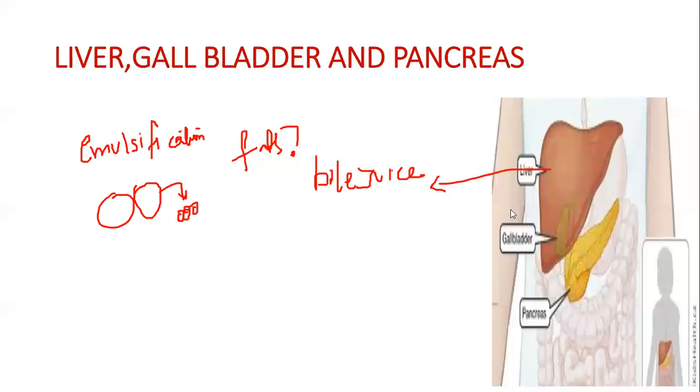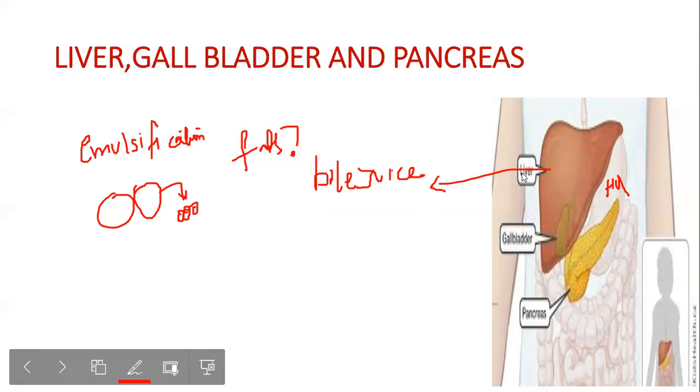Also, the liver helps in neutralizing the HCl from the stomach. This is acid, right? So what do we mean by neutralizing? You need something basic to neutralize an acid. That function is done by the liver. Whenever food comes from the stomach, it is acidic. In order to neutralize it, this bile juice comes into the picture.